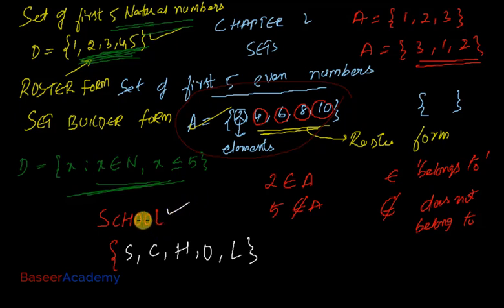Please observe, I'm not writing O twice here, because the elements in a set are distinct. They cannot be repeated. So I'm going to write S, C, H, O. One more O is there, but I'm not going to repeat O because I've already taken O here. And then I'm going to write L. So you have to remember that a set is a distinct collection of elements. None of the elements in a set is repeated.